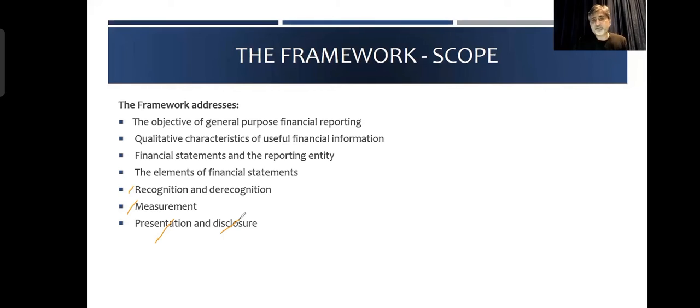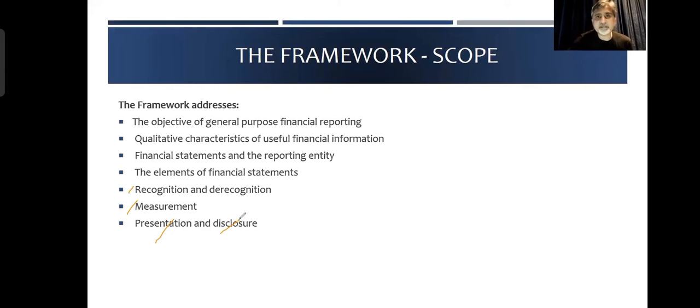For example, in case of intangible assets, many times we see that some of the assets are there and you do not recognize them by mistake, or some assets you are trying to recognize but you should not be. So you need to see the criteria. Should I recognize it or not? And if I'm recognizing it, what is it? First point. The second thing is, if I'm recognizing it as my asset or as my liability, the question is, how much is the amount? And that is a very logical sequence. First, recognize, second, measure, because I have to put it in my books. And if I have to put it in my books, I need to know the amount.